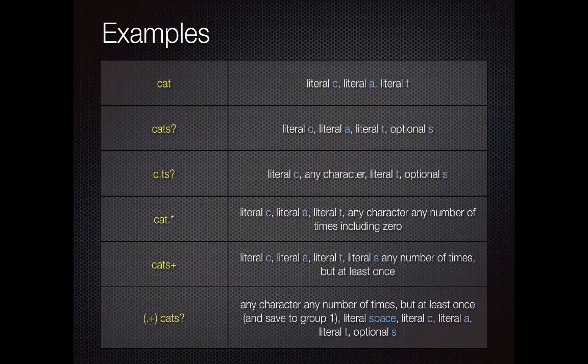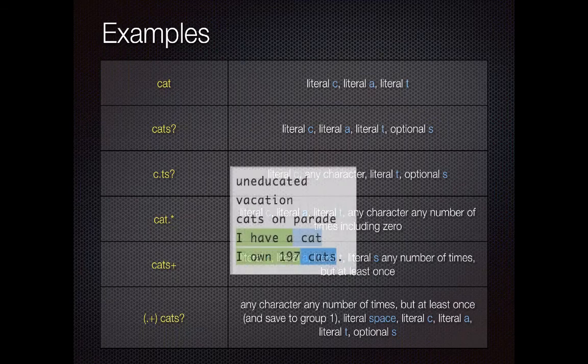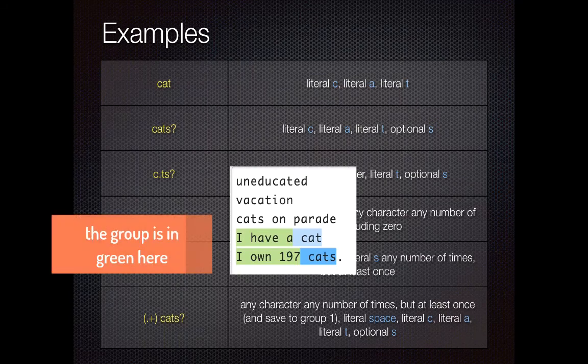Now here's one that we'll play with in just a couple of minutes when we get to the website. There's a parenthesis here, and that is a meta-character that saves a group, or sometimes we call them back references. So I'm looking for a group, which is any character whatsoever, at least once, and as many times as possible. And I'm going to save that off into a group, and that's a more sophisticated thing we can do, especially if we're scraping data, right?